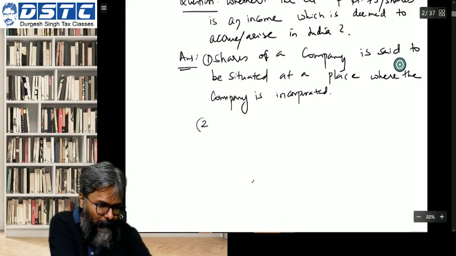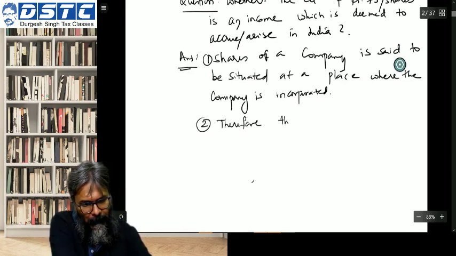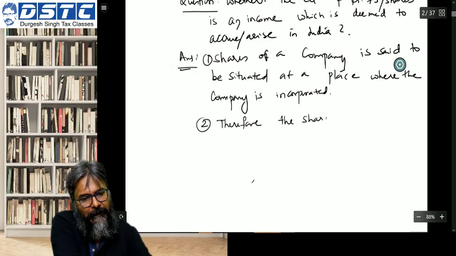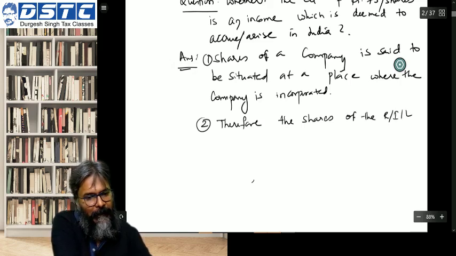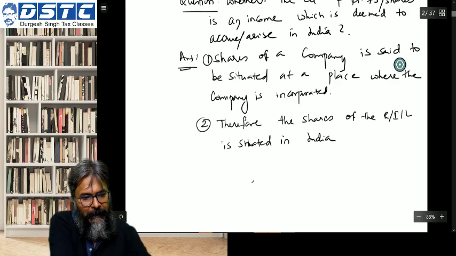Therefore, the shares of the RIL are situated in India.